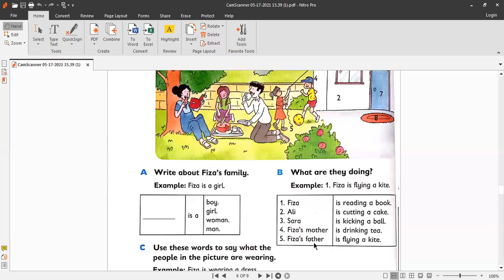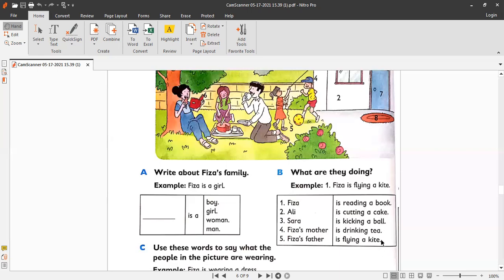Fizza's mother, Fizza's father. Fizza is a proper noun, and mother, father are nouns. Okay, so reading, these are the verbs with ing, right? Reading, cutting, kicking, drinking, flying. Okay, these are the verbs, and these are the